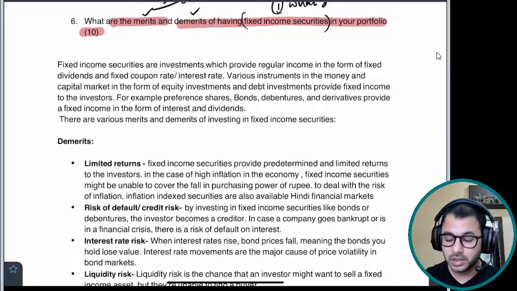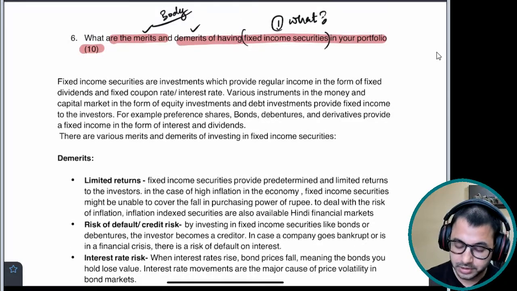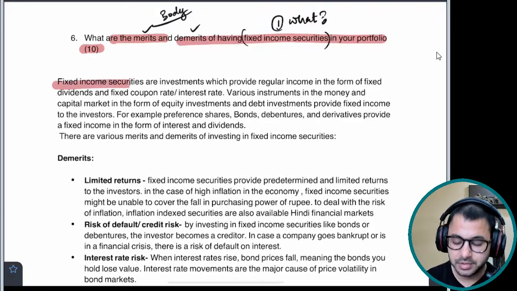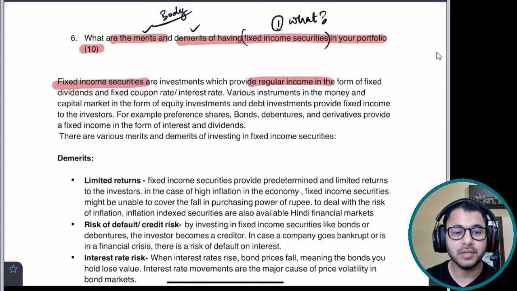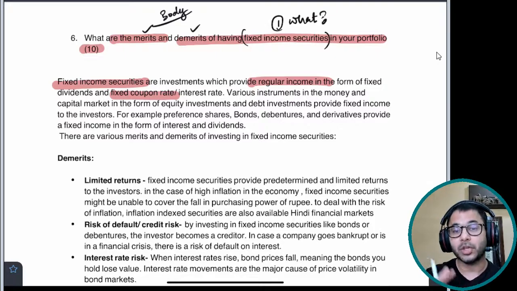Now let's jump to the answer. What are fixed income securities? That is what I mentioned here. Fixed income securities are investments which provide regular income in the form of fixed dividends and fixed coupon rate or interest rate. Various instruments in the money and capital markets, I used both markets. Because I'm talking about fixed income securities, I'm talking about the financial markets, and financial markets include both. You have money and capital markets. So do not slip out on any of these markets.